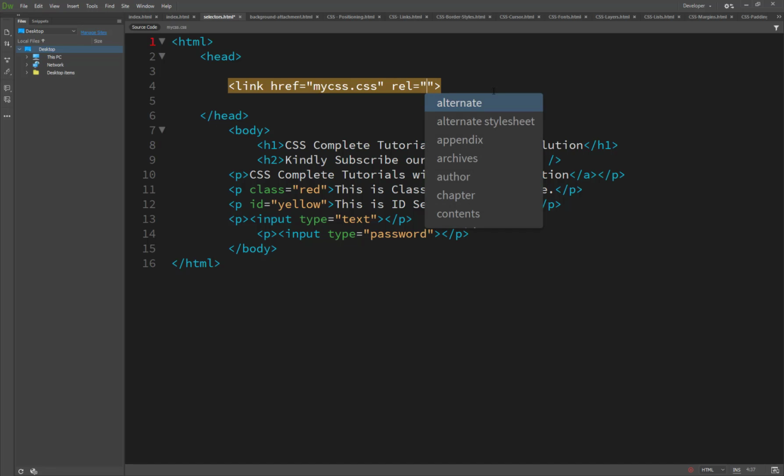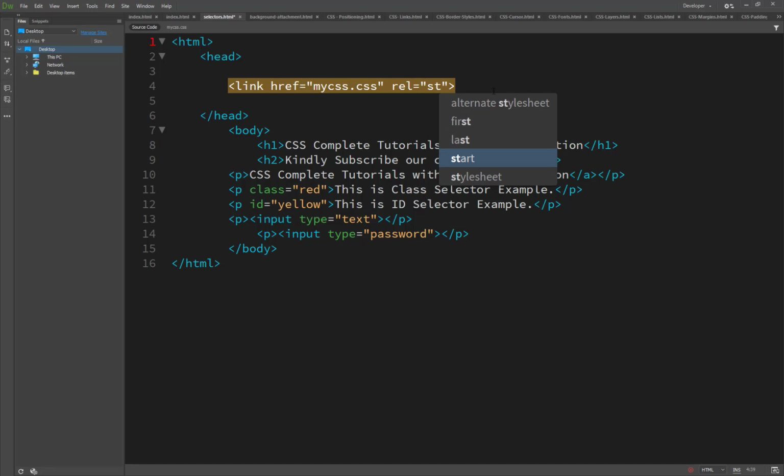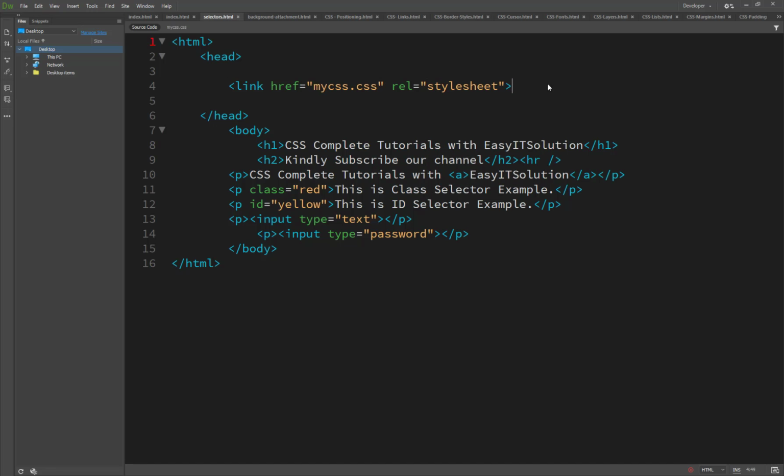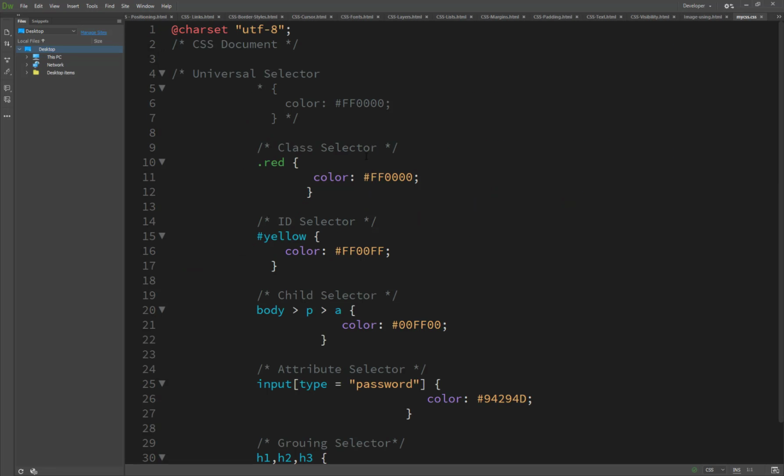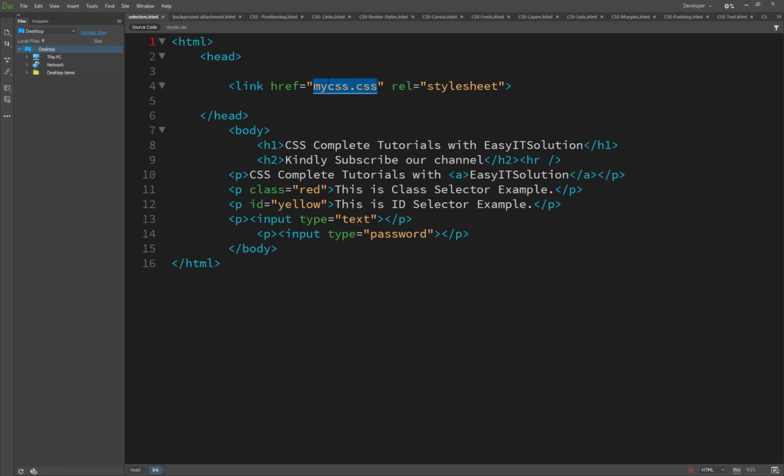So what is the relation? It's a style sheet. So it's a link hyperreference. We just add our file my CSS that we have created, and we have passed all the code inside the my css.css, and now we link this file by using the relation style sheet.